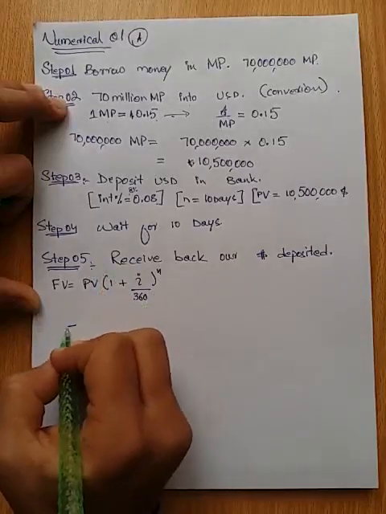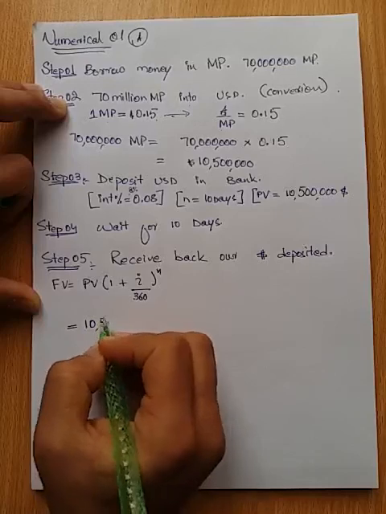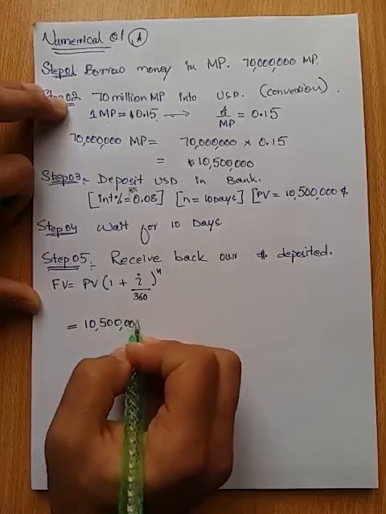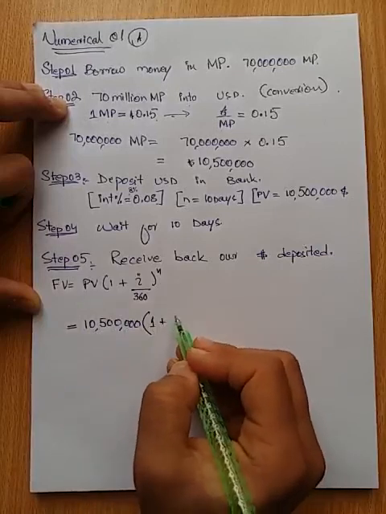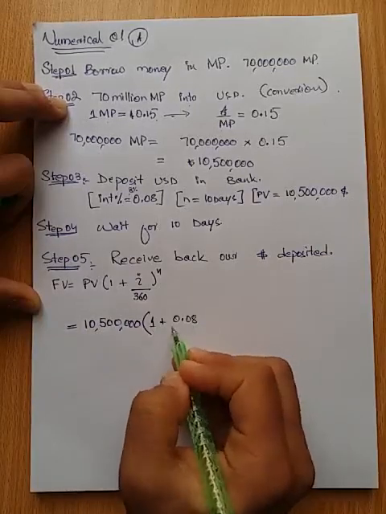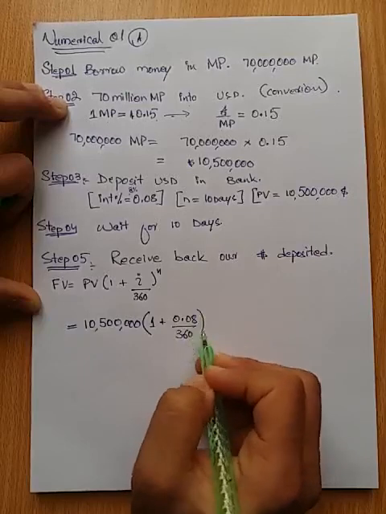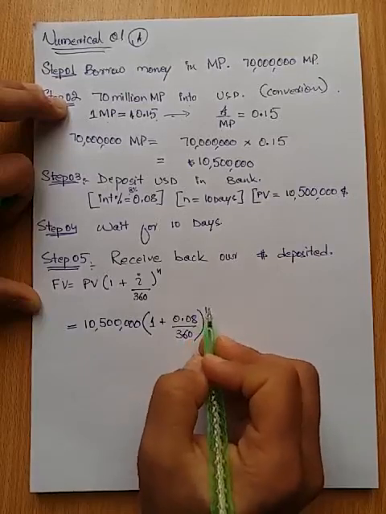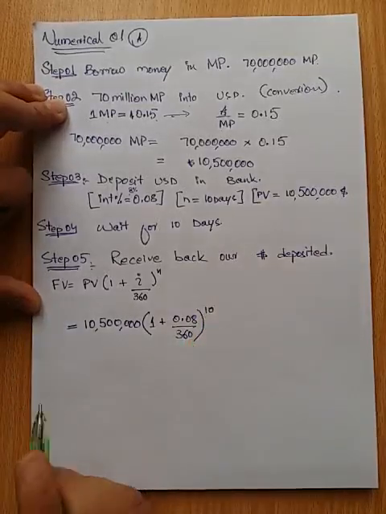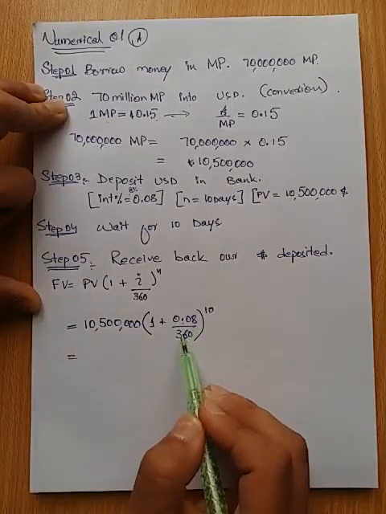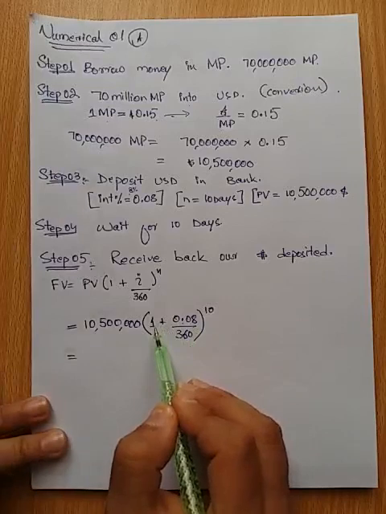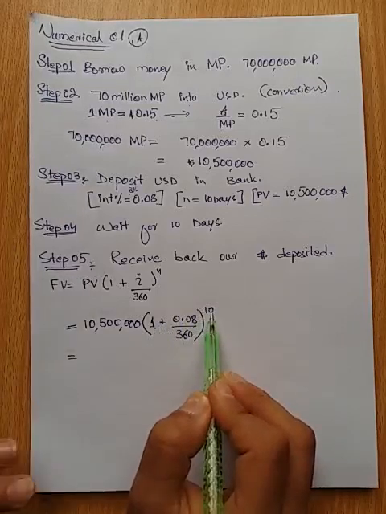1 year. We deposited $10.5 million into a US bank, and the interest rate is 0.08, with 360 rounded days, and we deposited for 10 days. So I will divide 0.08 by 360, then add 1 to the answer, and then take the power of 10.